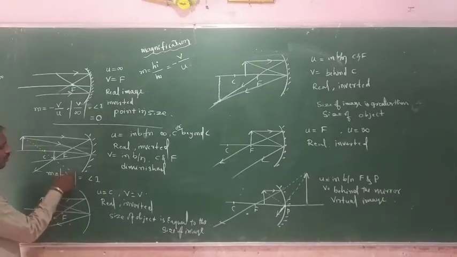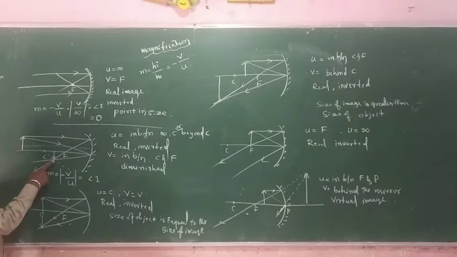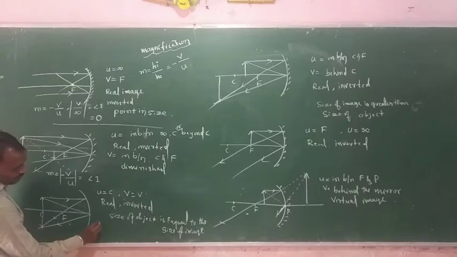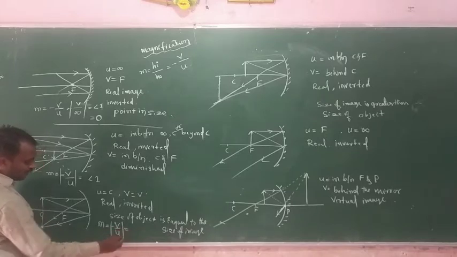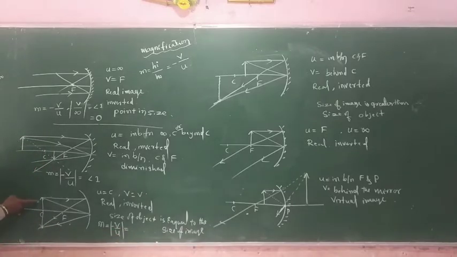It means the size of the image is smaller than the size of the object. Next, V means the image distance, U means the object distance. And the next one, magnification M is equal to minus V divided by U, and here we consider the modulus.